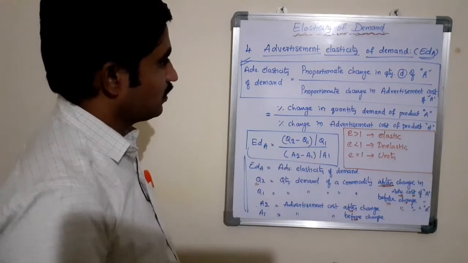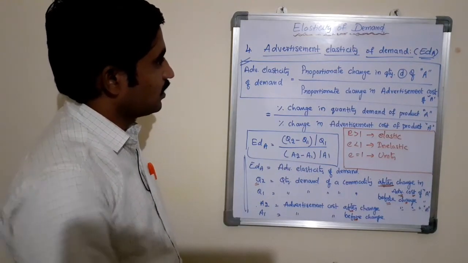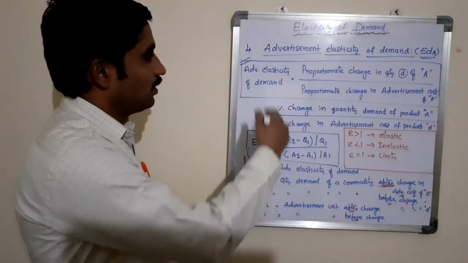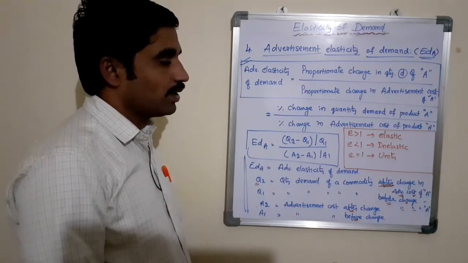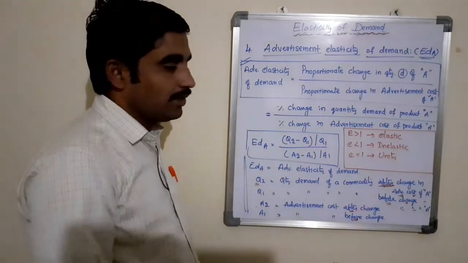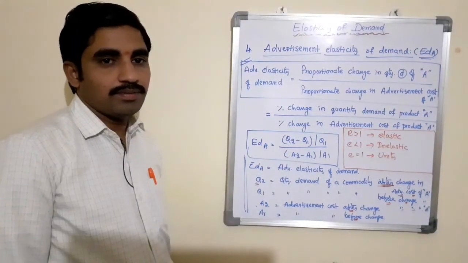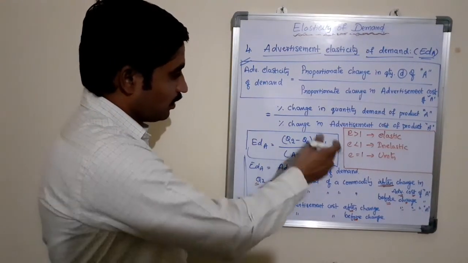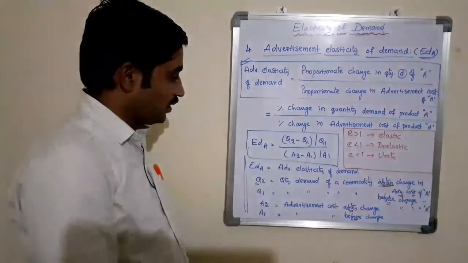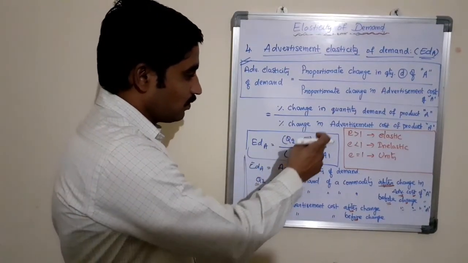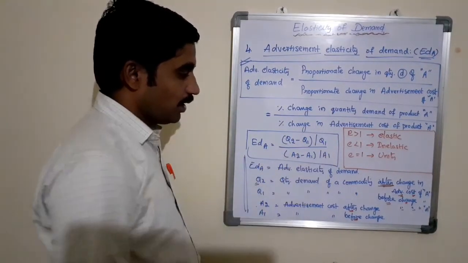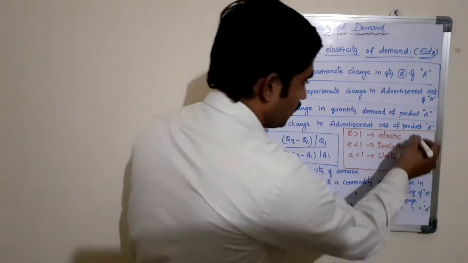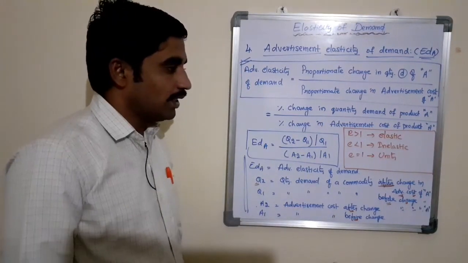So here we have discussed the definition of advertisement elasticity of demand, that is the rate of responsiveness of changes in quantity demanded of a commodity for a given change in the budget of advertisement, followed by the formula in mathematical expression EDA equals (Q2 minus Q1) by Q1 divided by (A2 minus A1) by A1, the variables that we use in the formula and the basis to interpret the result.